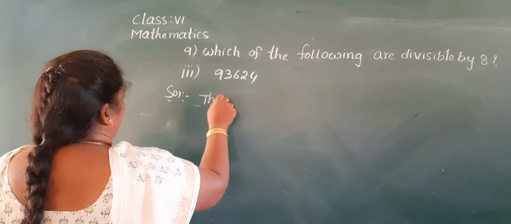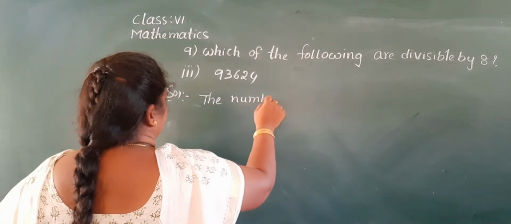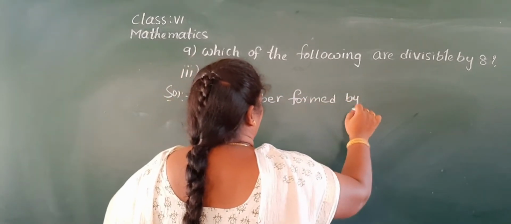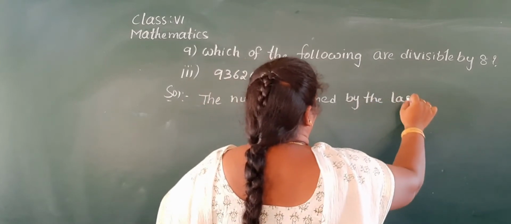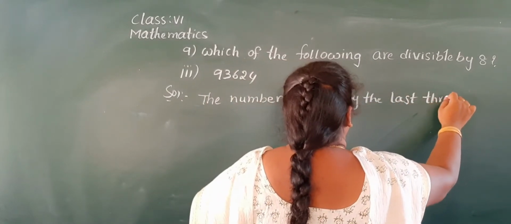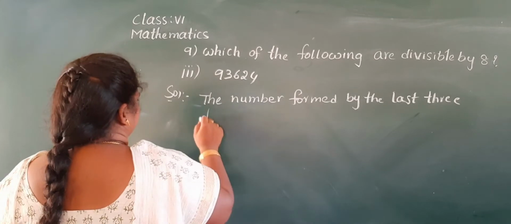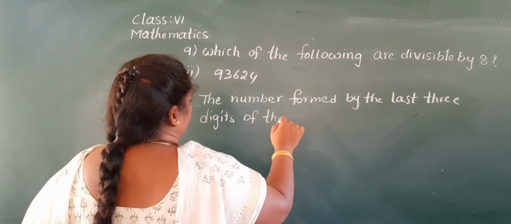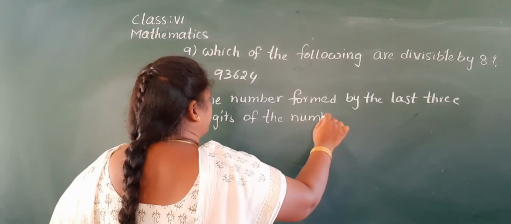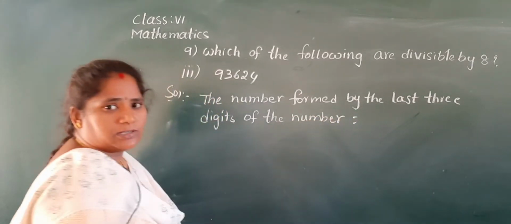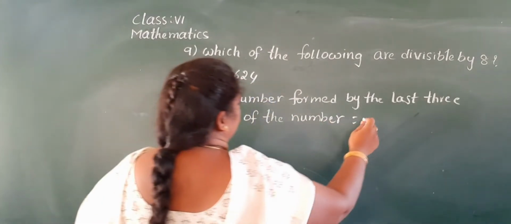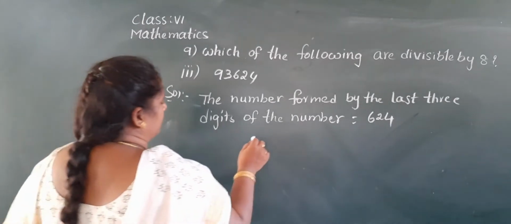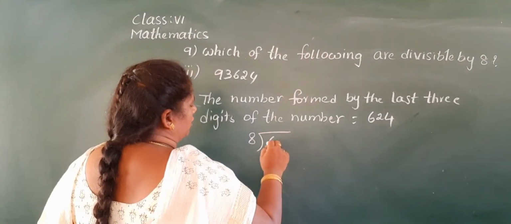The number formed by the last 3 digits of the number. You can write the last 3 digits of the number also. Come on, tell me what are the last 3 digits of the number? 624. Come on, you check whether it is divisible by 8 or not.